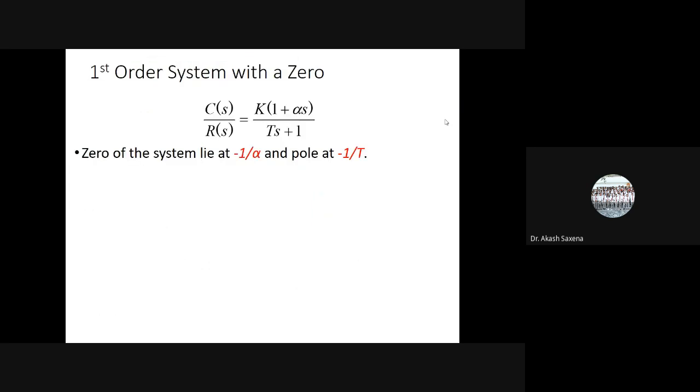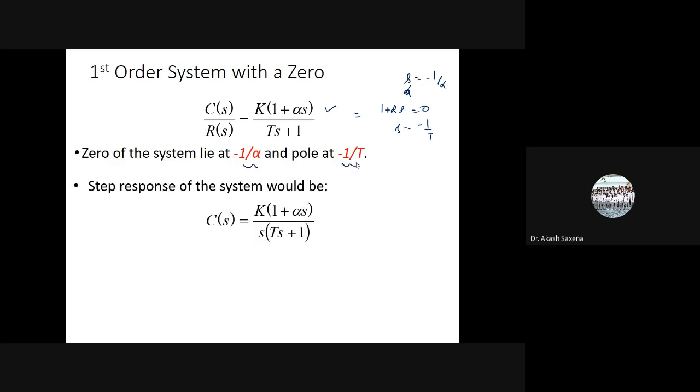Now, when there is a first order system which is having a zero, how is the zero defined? If the value of this particular transfer function factor 1 plus alpha s is equal to 0, so this s is equal to minus 1 by alpha, which is the location of the zero, and s is equal to minus 1 by T, this is the location of the pole.